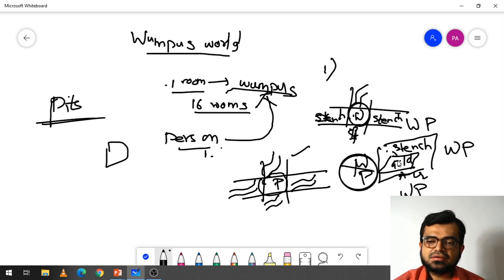Okay, and the person has just one arrow in order to kill the Wampus. And whenever a Wampus gets killed, the Wampus creates a sound which can be heard in any of these 16 rooms. But a person can try killing only once. It doesn't have an option for killing twice. Only one arrow is available, and the person can kill only if the person is facing straight towards the Wampus. Okay, these are the conditions.